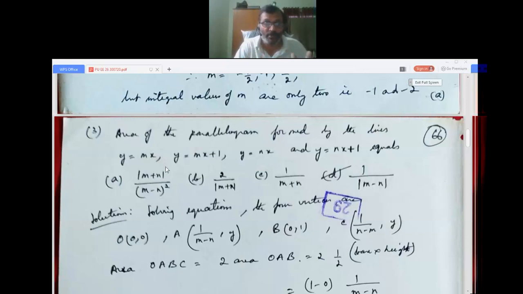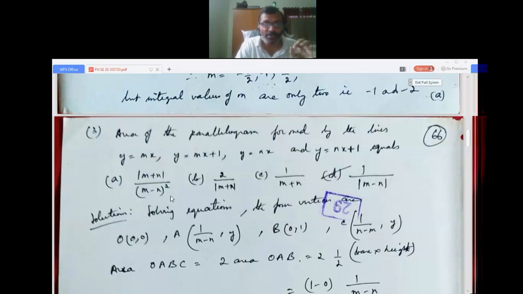So, area of the parallelogram formed by the lines y equals mx, y equals mx plus 1, y equals nx and y equals nx plus 1. You know, to form a parallelogram we need four lines, so these are the four lines. The area we have to find, formed by these four lines, equals A: mod of (m plus n) by (m minus n) whole squared,